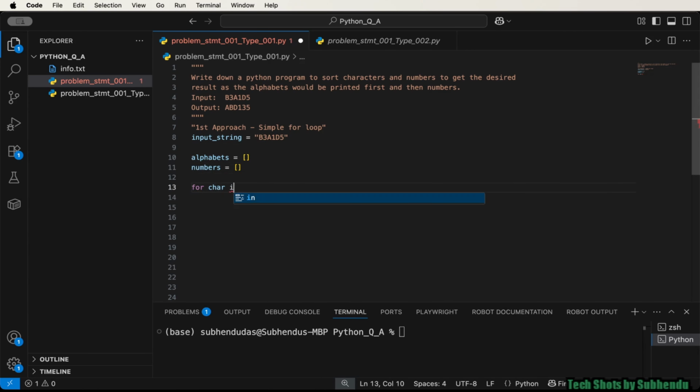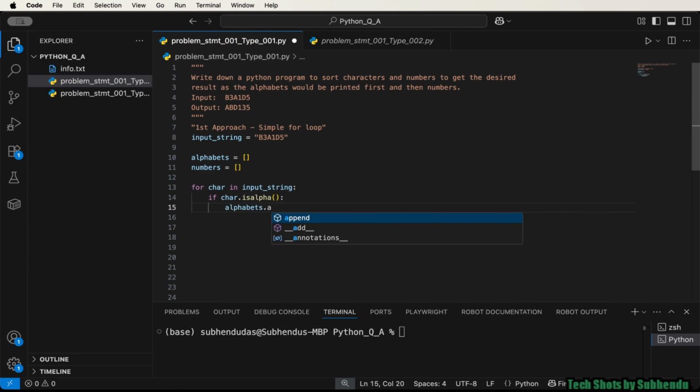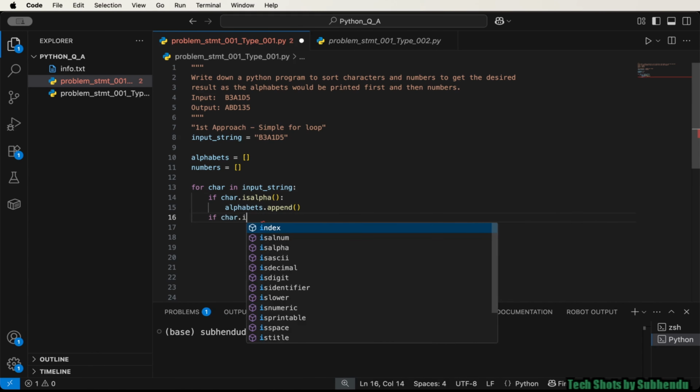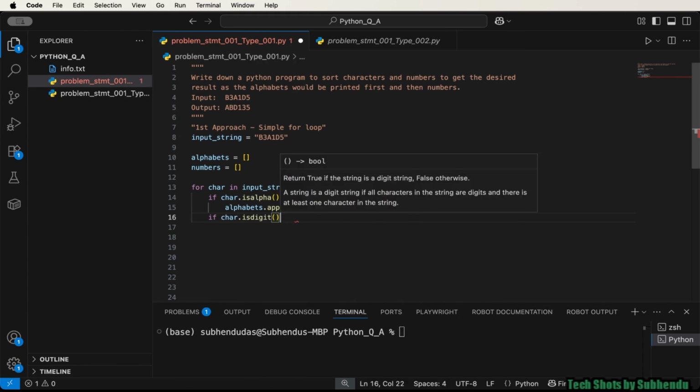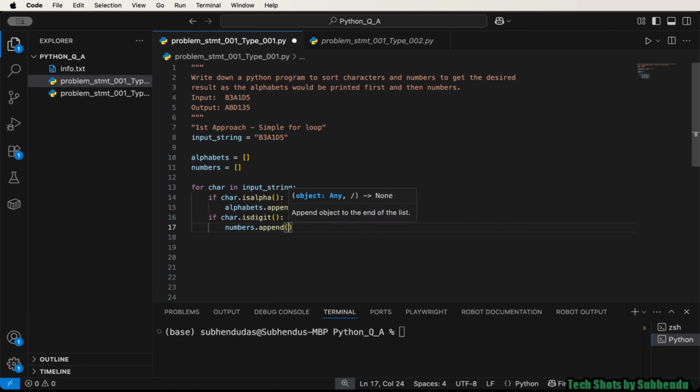For char in input string, if char dot isalpha. So we are using the isalpha function to ensure whether it's an alphabet. If it is, then we'll be adding that character in this alphabets list using the append function. Okay. Similarly, we'll be using the isdigit function to ensure whether it's a number. If it is, then we'll be adding that character in this numbers list.